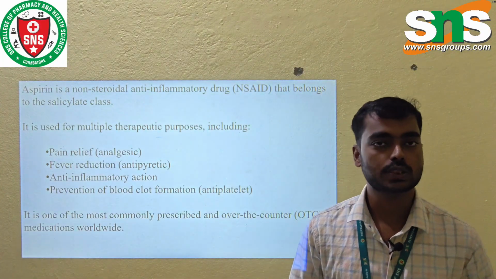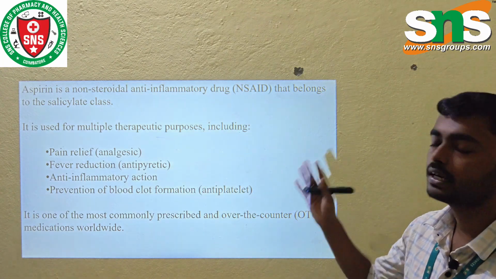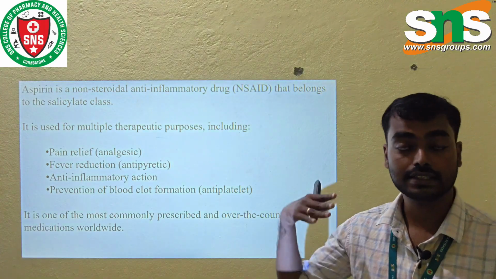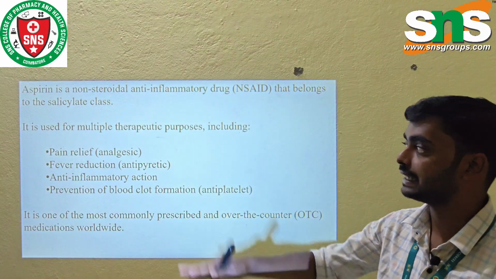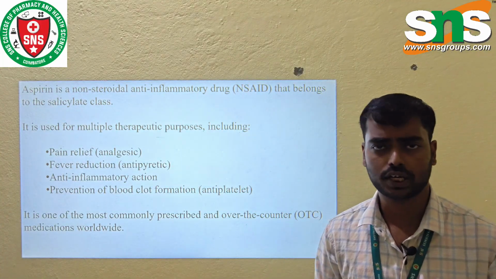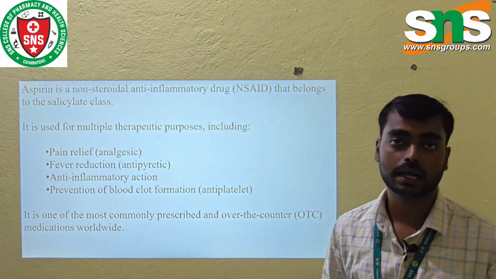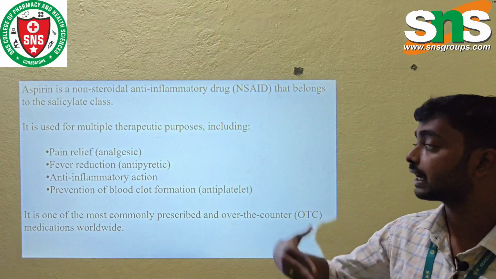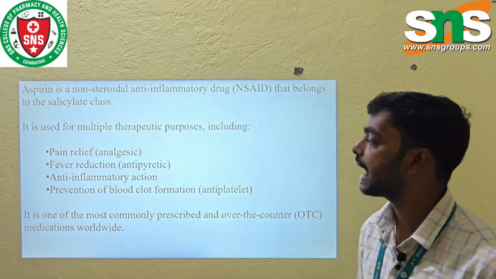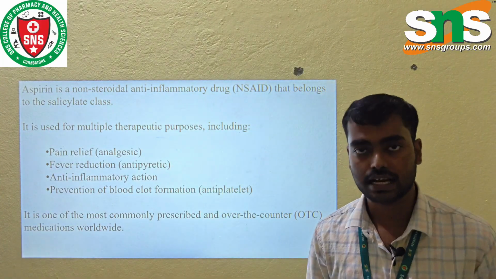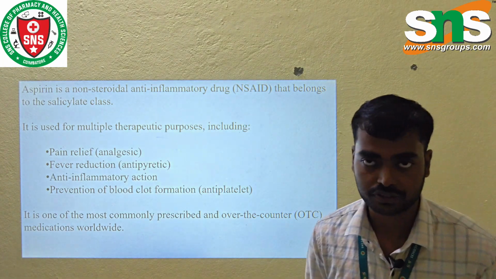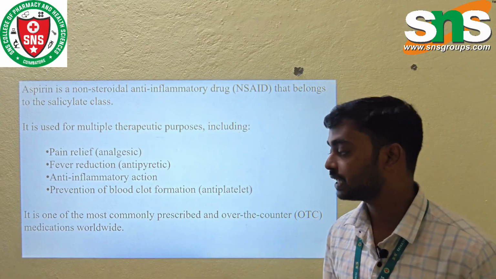So aspirin is a non-steroidal anti-inflammatory drug, which is known as NSAID, and it belongs to the salicylate class. Aspirin has multiple therapeutic purposes. It is used for pain relief, so it has an analgesic effect, and fever reduction, so it has an antipyretic effect. It has anti-inflammatory action, which is used for arthritis-related conditions, and it prevents blood clot formation, so it also has anti-platelet actions.